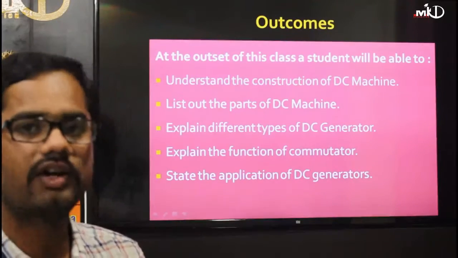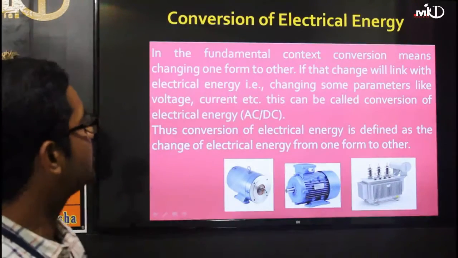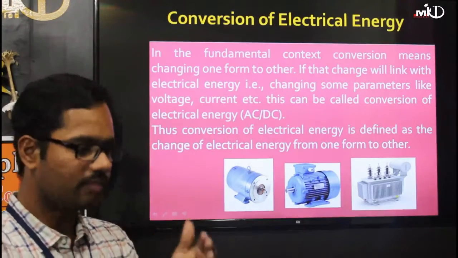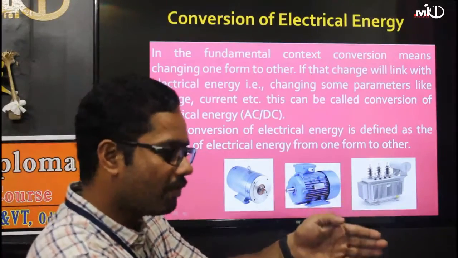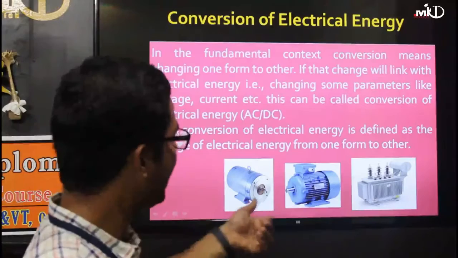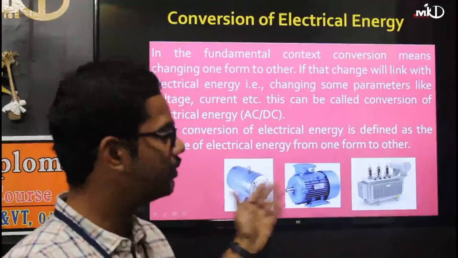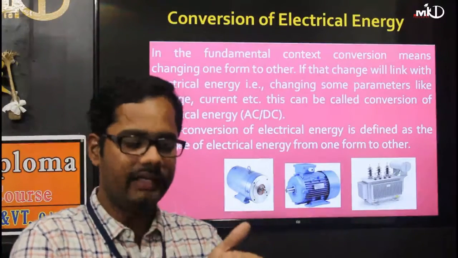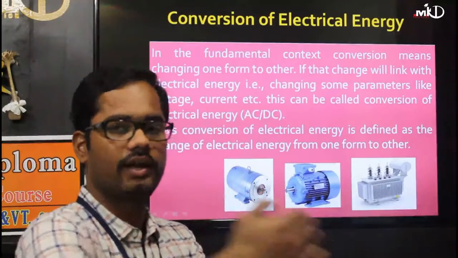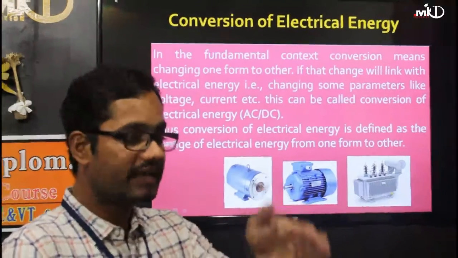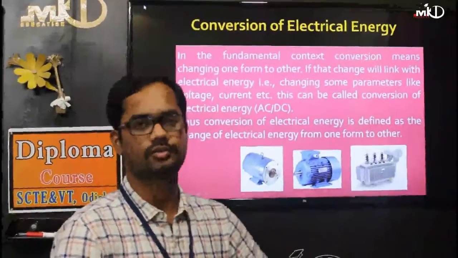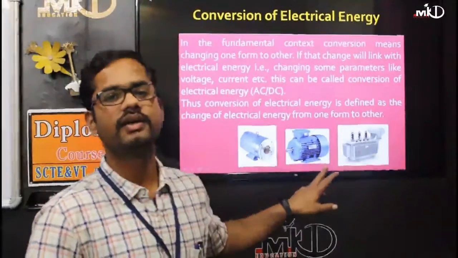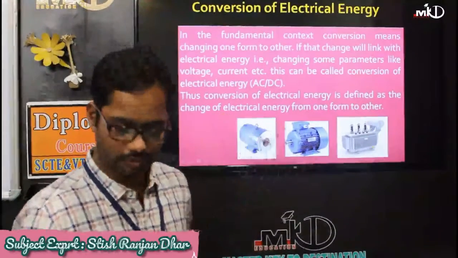Okay, so let's start our topic, conversion of electrical energy. Here we convert, meaning transfer, one form of energy into another form. Three diagrams are there: the DC motor, the AC motor, and the transformer. The energy is getting transferred from mechanical to electrical or electrical to mechanical, AC to DC or from AC to AC also. In this chapter, we will discuss the DC generator and DC motor.